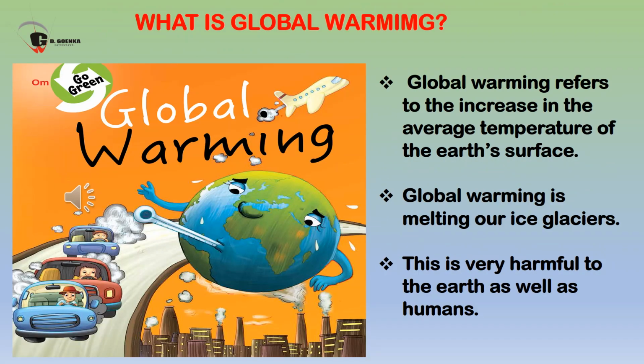Now dear kids, global warming. Global warming refers to the increase in the average temperature of the earth's surface. Global warming is melting our ice glaciers. This is very harmful to the earth as well as humans.